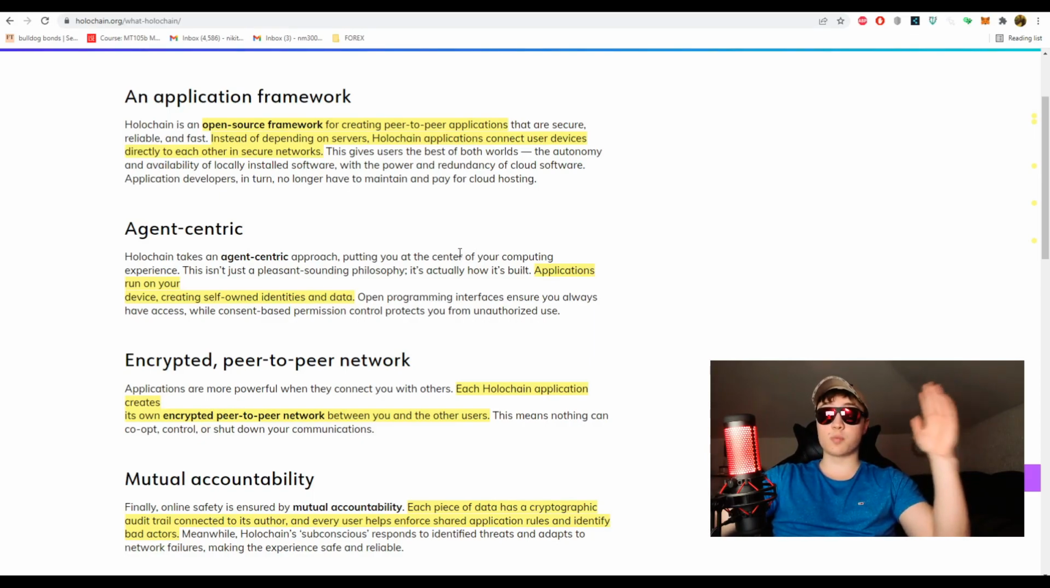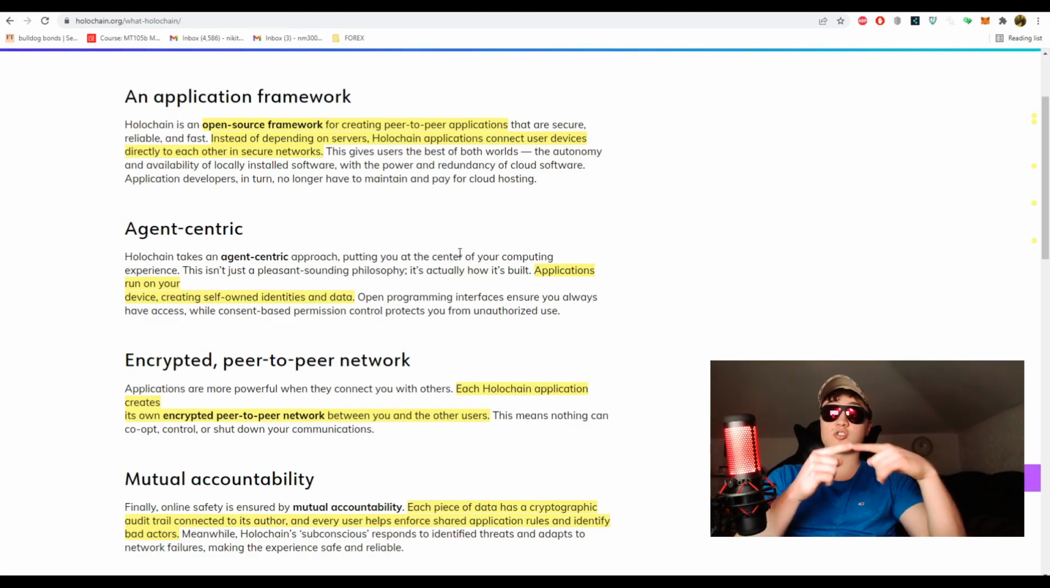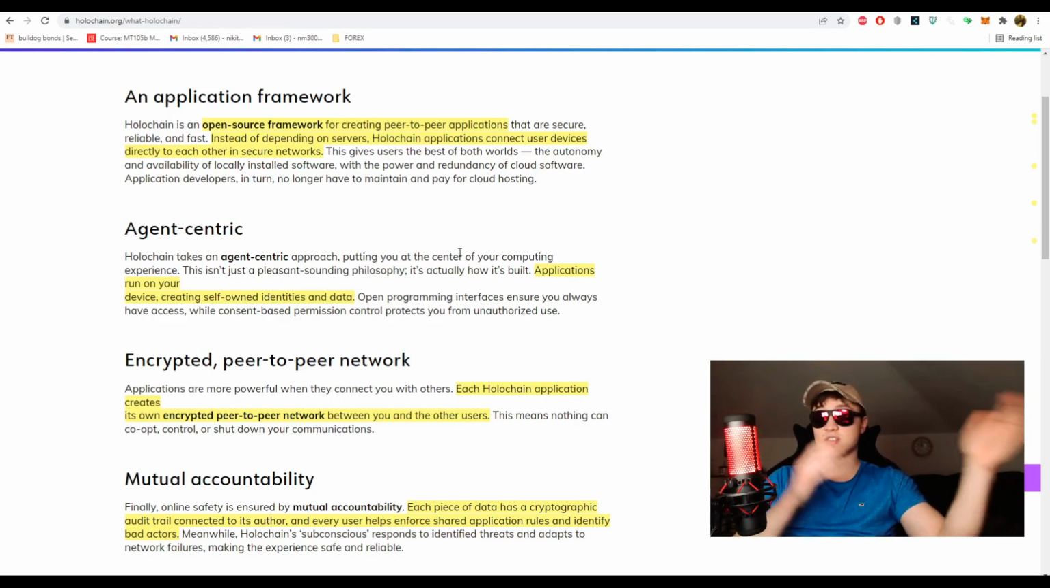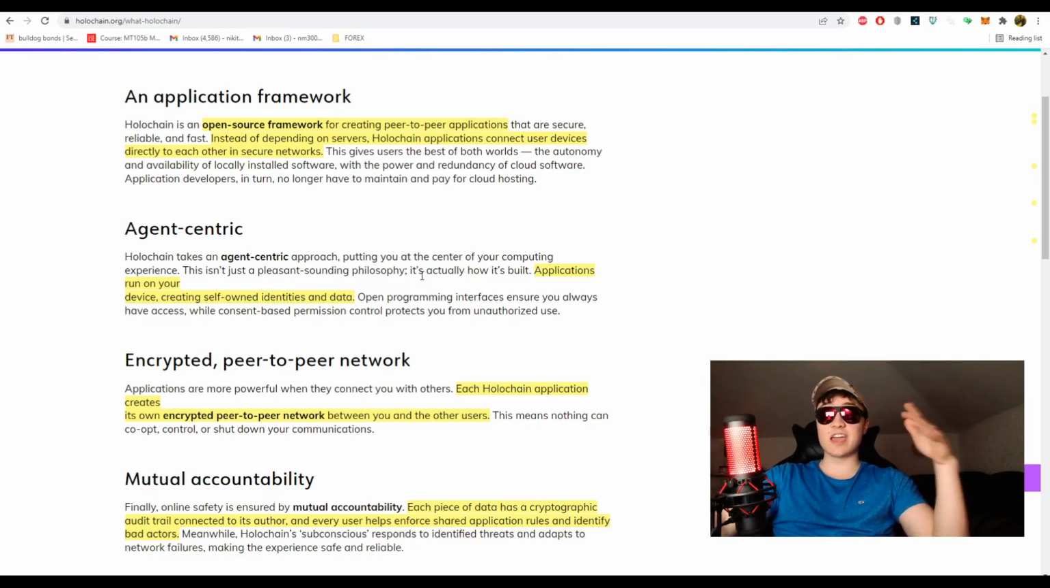Now, Holochain is an open source framework for creating peer-to-peer applications that are secure, reliable, and fast. Instead of depending on servers like most centralized applications do these days, Holochain applications connect user devices directly to each other in secure networks. This gives the users the best of both worlds, some parts of decentralization and some parts of centralization. So it is an agent-centric approach, meaning that applications run directly on your device, creating their self-owned identities and data. This is the meaning of true decentralization, and Holochain is doing a very good job at that.